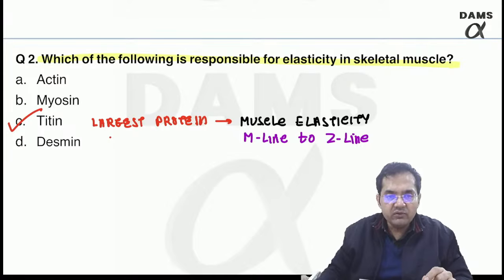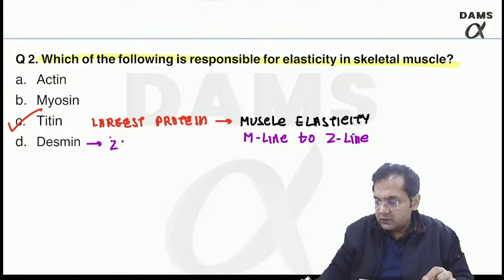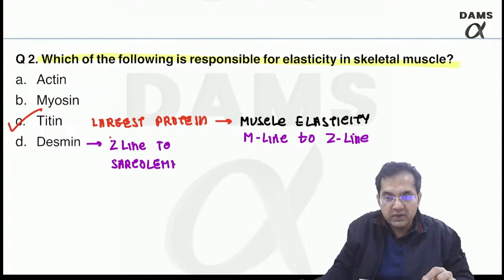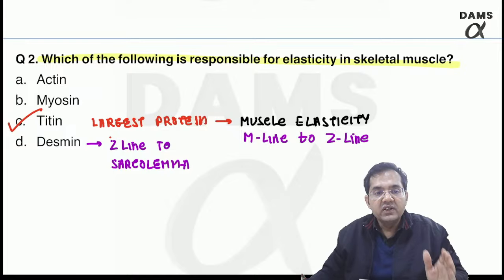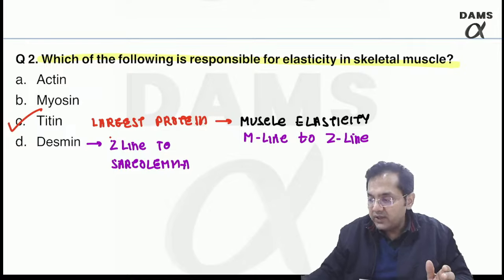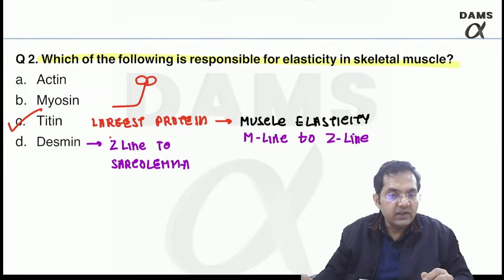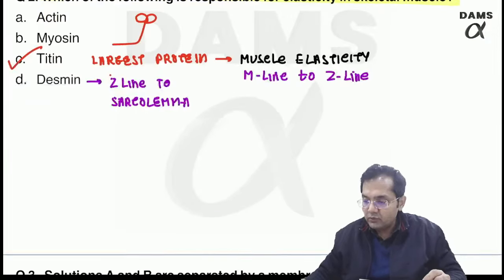Desmin is the one which binds the Z line to the sarcolemma, right? I think we all know sarcolemma, skeletal muscle fiber membrane. Actin and myosin you very well know. Actin is filamentous actin. Myosin is myosin 2 as we call it, which is responsible for muscle contraction. This is the head of the myosin, right? Neck, hinge and tail. So answer was titin.